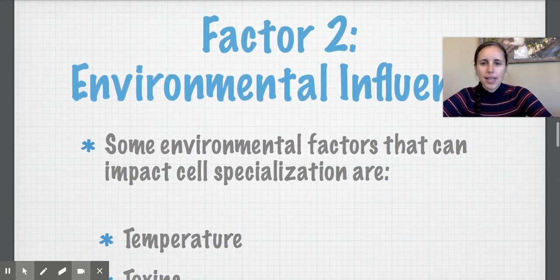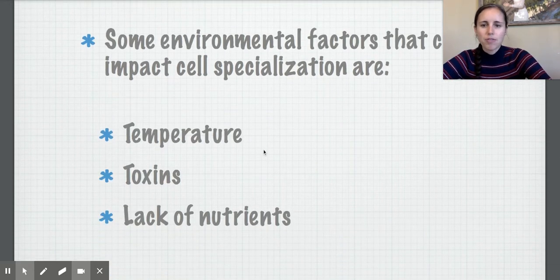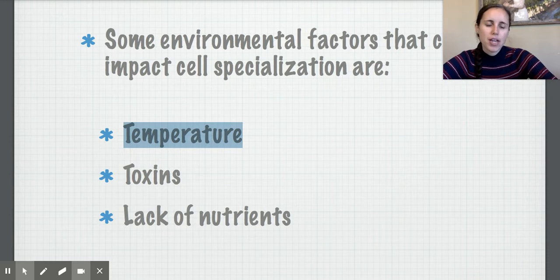Next factor is environmental influence. So this is a big one. Oftentimes you can have environmental factors that can help to impact cell specialization. A couple different factors include temperature, toxins, and lack of nutrients. Temperature is a really practical one. Oftentimes temperatures can vary around cells, and that'll cause them to specialize. This can actually cause changes in different animals.